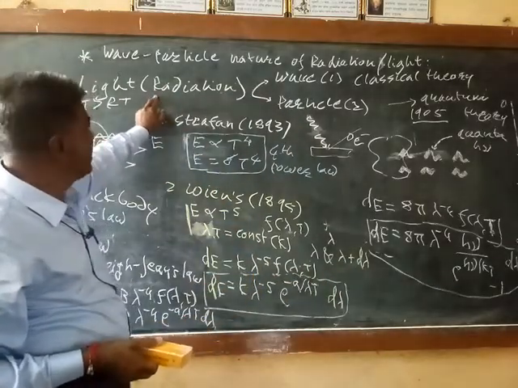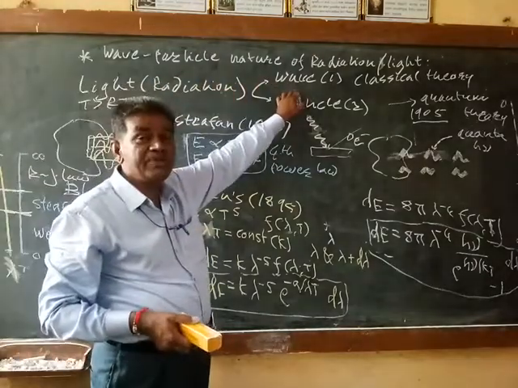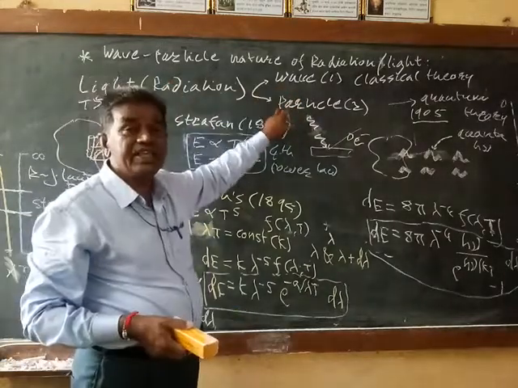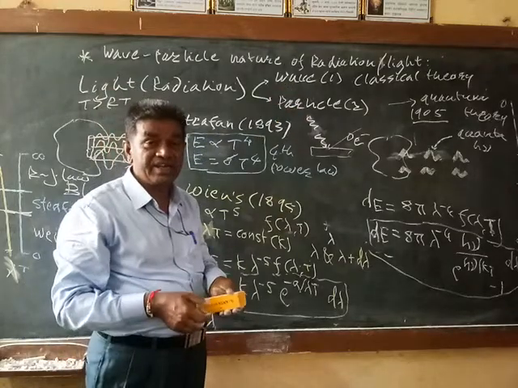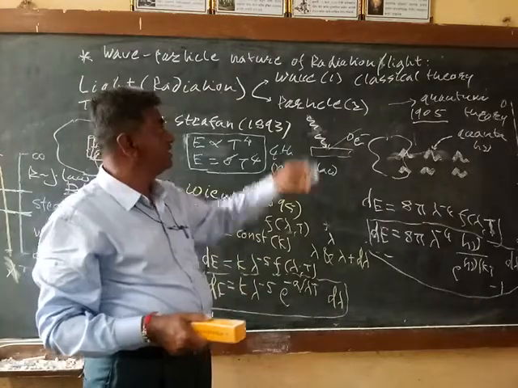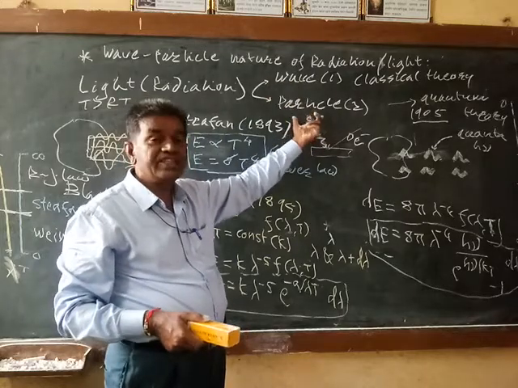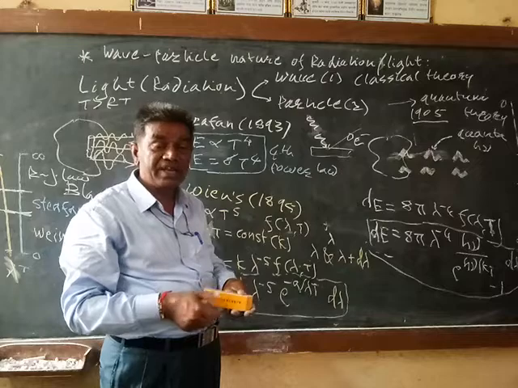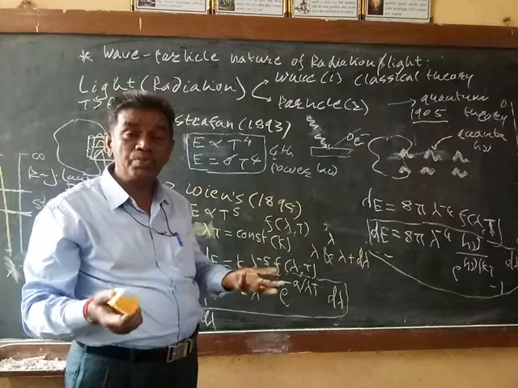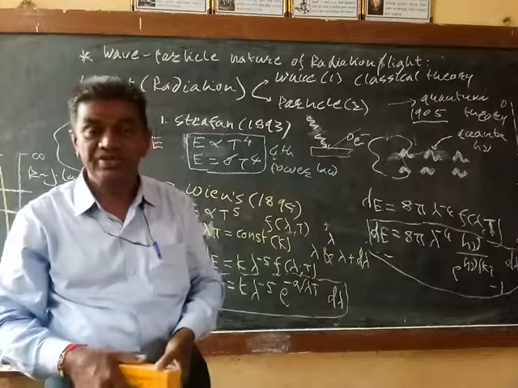So today what we have seen is that light or radiation sometimes behaves as a wave, and sometimes behaves as a particle. So radiation has a dual nature, wave as well as particle. You have to remember that radiation or light has a dual nature. The first nature observed was the wave nature, and then in 1905 the other nature was also observed, the particle nature. On the basis of these guidelines, De Broglie put forth a very bold and novel suggestion that we will see in the next lecture. Okay, thank you.